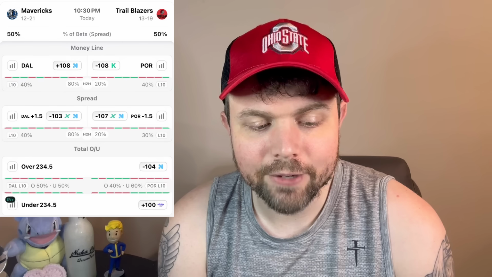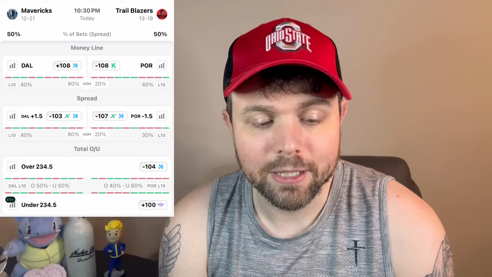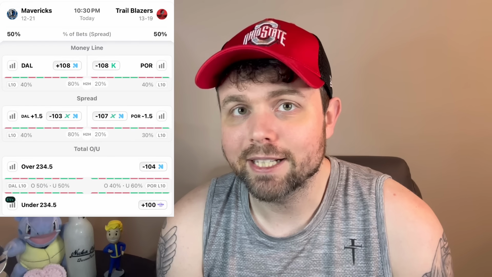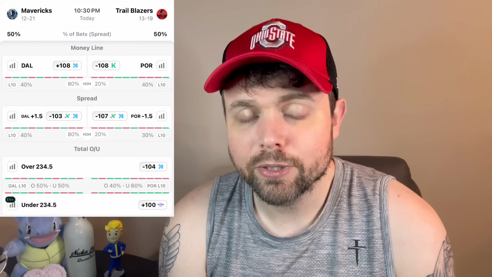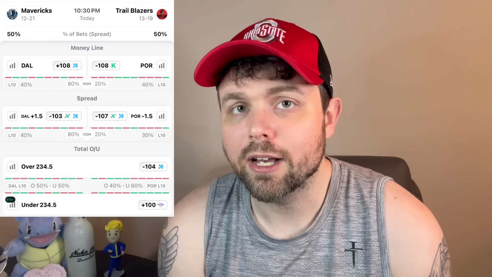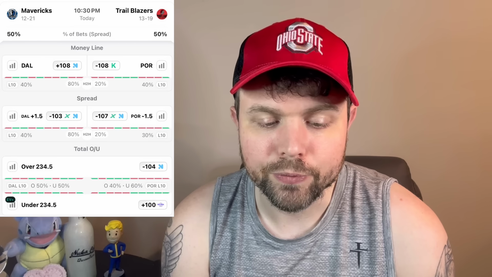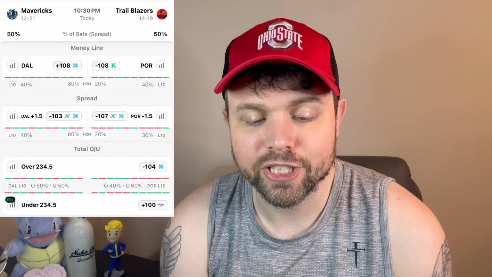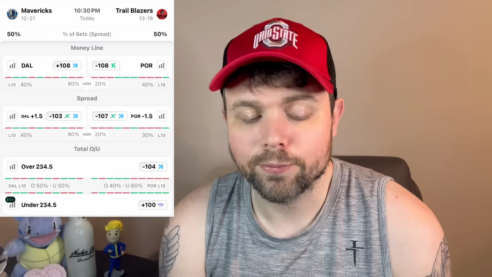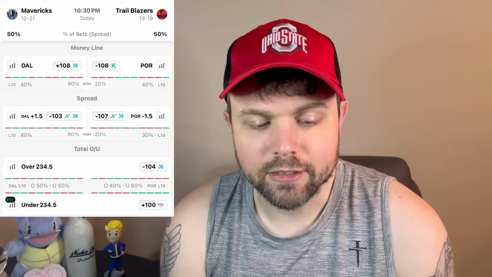On this last one, I do not have lines for, so you have to check out the additional analysis, but it's the Mavericks versus the Blazers. Blazers will be on a back-to-back. They're 1.5 point favorites, and it's because they're on a back-to-back. I don't have the lines at 1 in the morning. For the Mavericks, Anthony Davis and Brandon Williams are questionable, and then the Blazers have not updated their injury report. Couple of notable players that were out on Sunday was Jeremy Grant and Drew Holiday, and then Robert Williams, the backup center, was out for rest, so maybe they're going to sit Klingon and play him.